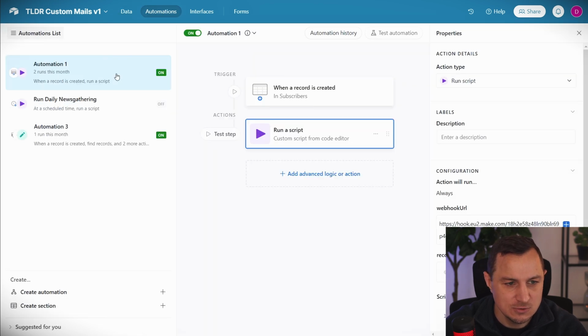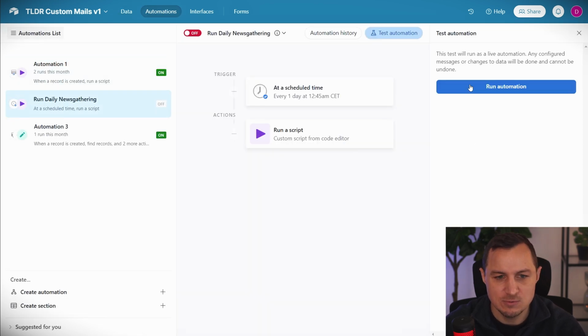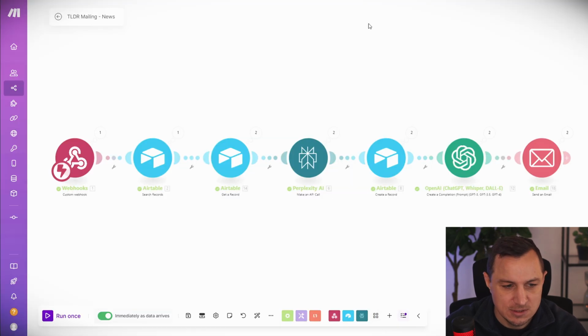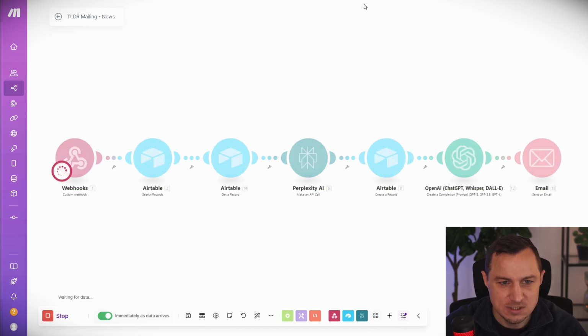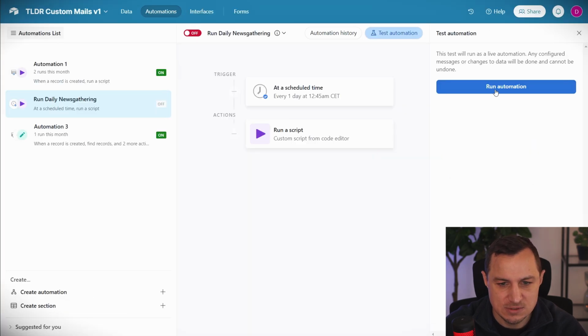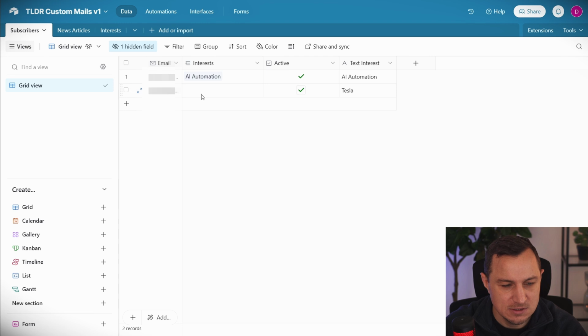And now let's go to the actually interesting part, and this is where we run the automation that actually sends out emails. So I'm going to say run once so that we see this in action once everything happens. And I'm going to check, is the interest already created? It takes a little while until the interest is created here. And there we are. So there it is.